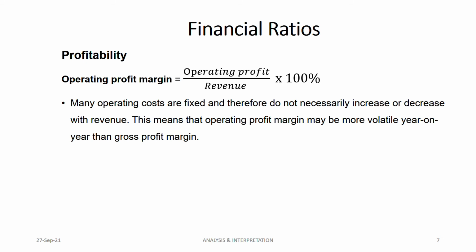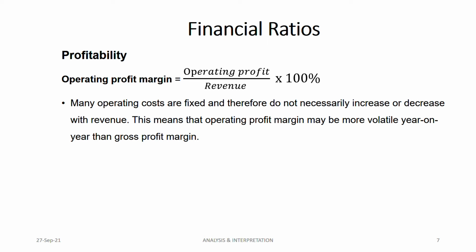Okay. So what does it mean? Many operating costs are fixed. That means they do not increase or decrease with the revenue. Fixed costs do not increase or decrease. They remain fixed, unlike variable cost.